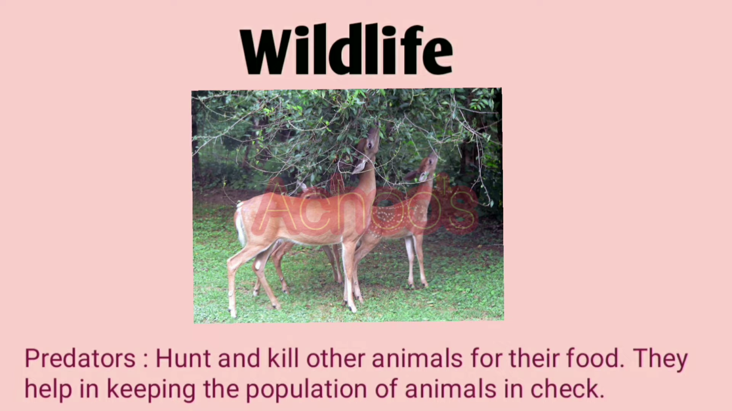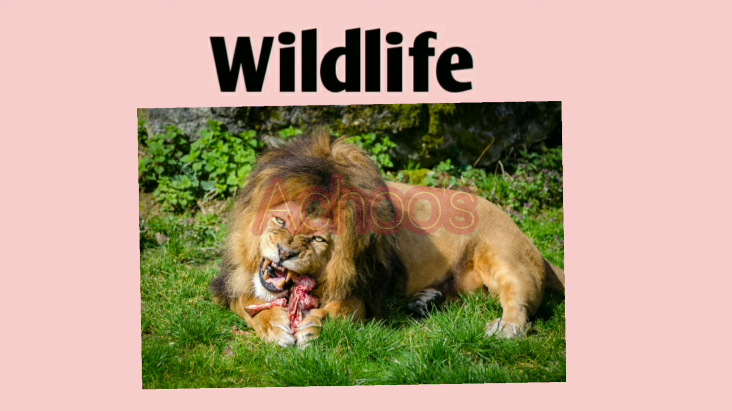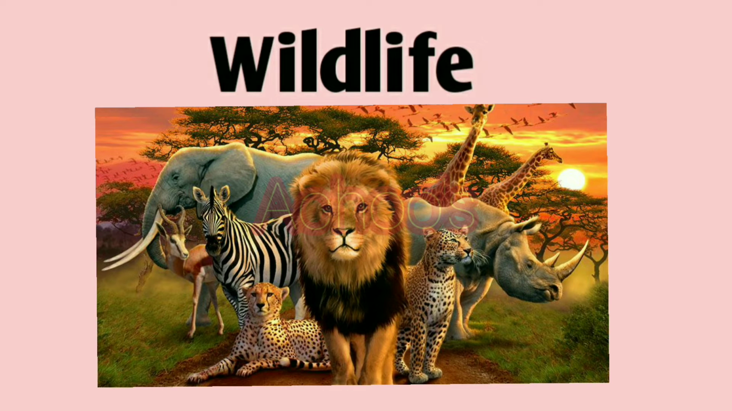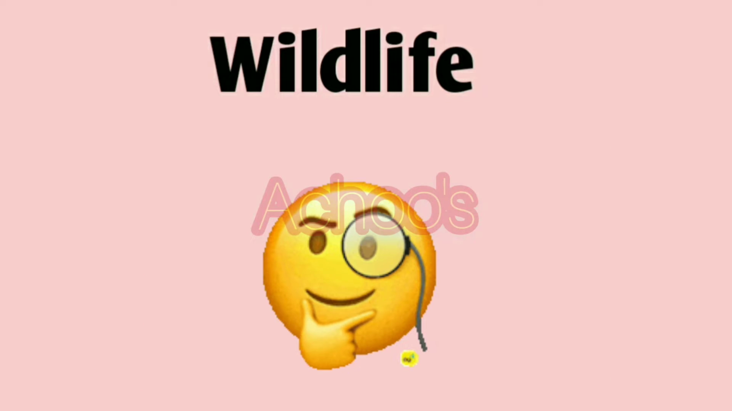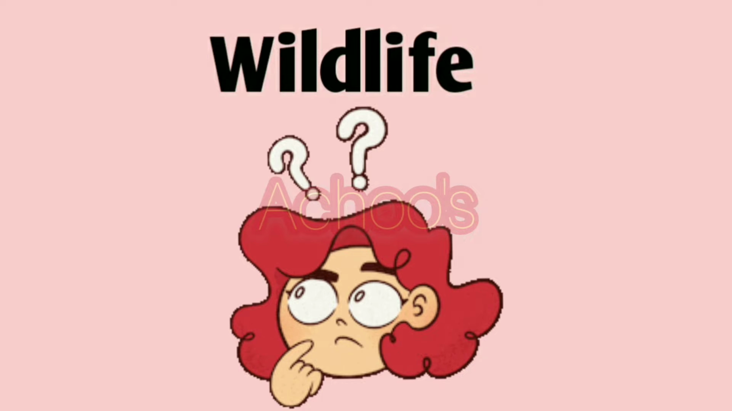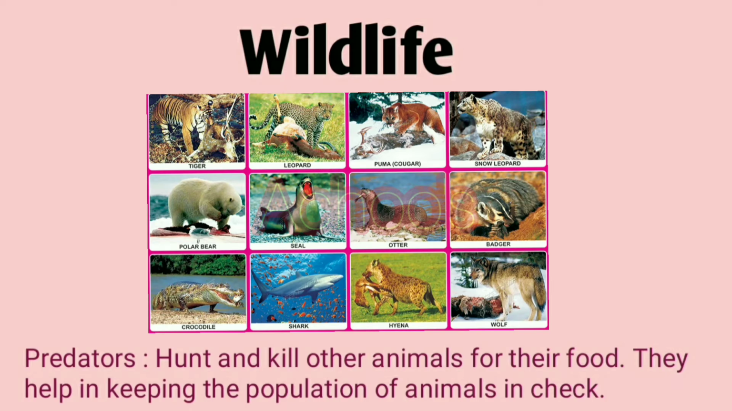So now we understood why we need herbivores, right? So then what are predators? Why do we need those kinds of animals? Because we know the wildlife is very rich. There are many kinds of animals, right? Just imagine how it will be if no animals eat other animals. What will be the condition of the environment then? It will be full of animals, right? So here what is required then? That is predators, right? Predators are the animals that hunt and kill other animals for their food. Why do we need them? They help in keeping the population of animals in check.